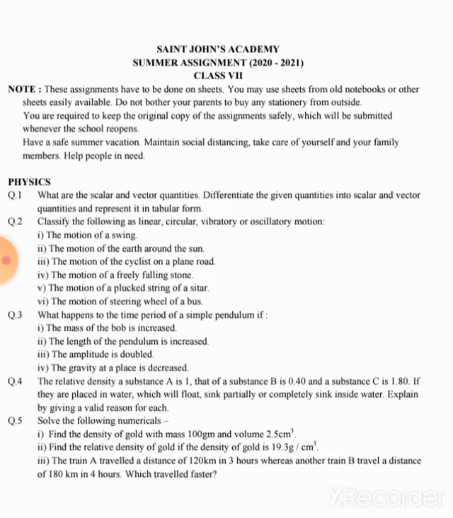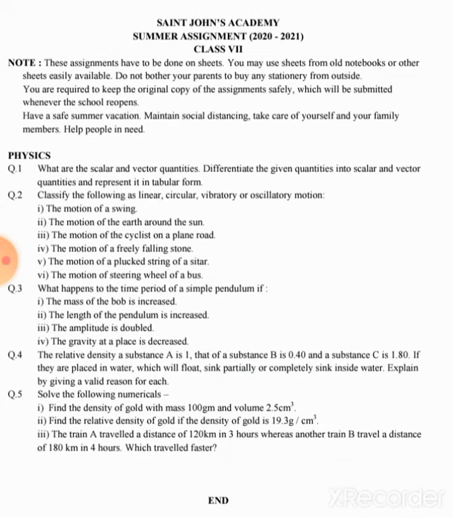On the basis of this, you have to compare whether substance A will float, sink completely, or partially sink in water. Similarly for substance B, whether it will float, partially sink, or completely sink inside water. For all three, substance A, substance B, substance C, you have to find out which one will float, which one will sink, which one will partially sink inside water, and explain by giving a valid reason for each. A little bit of research is required. You have to think about whose density will be more, then whether the object will float or sink.